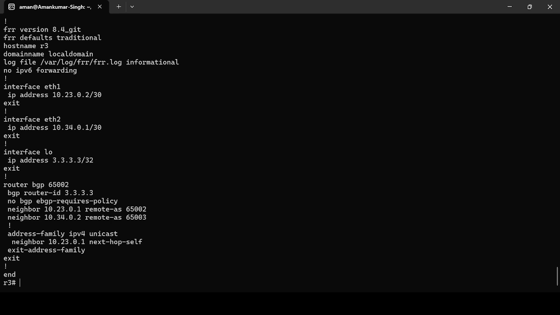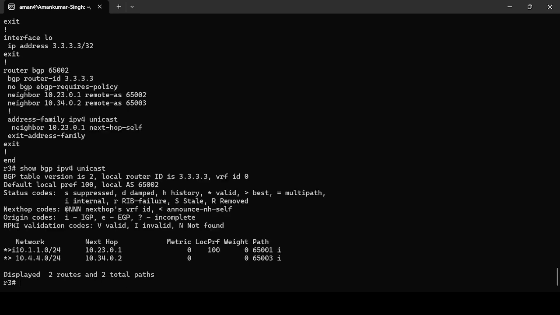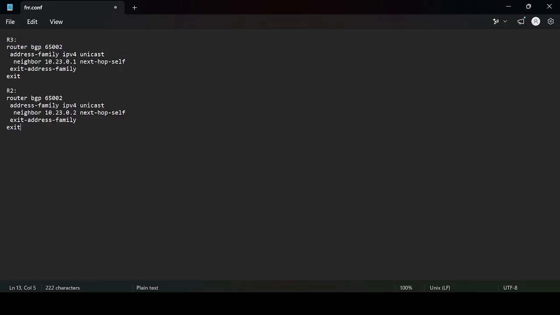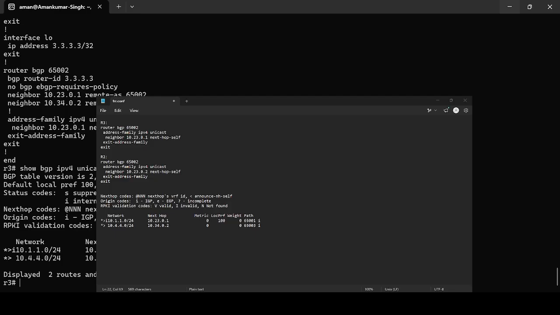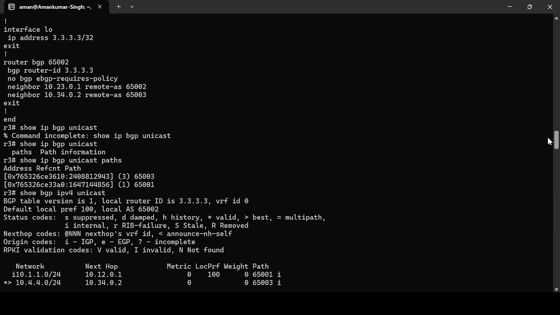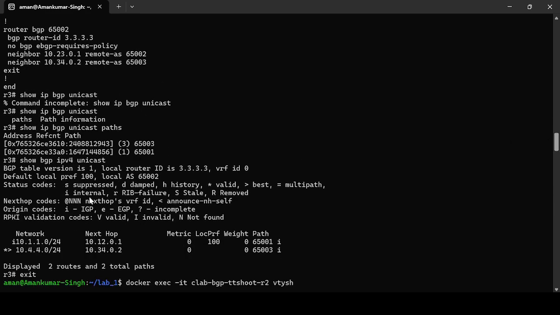Show running config. We can see this configuration is present now. If we go above, let me copy paste what we got from R3 and what I got earlier from R3 here.